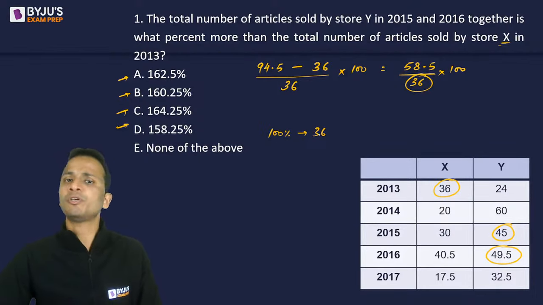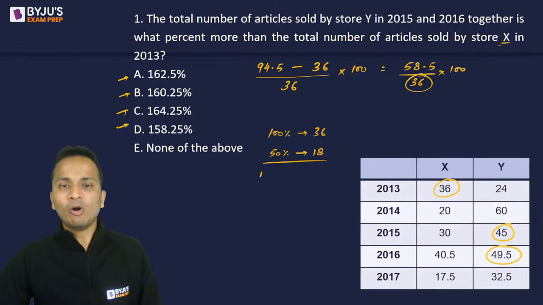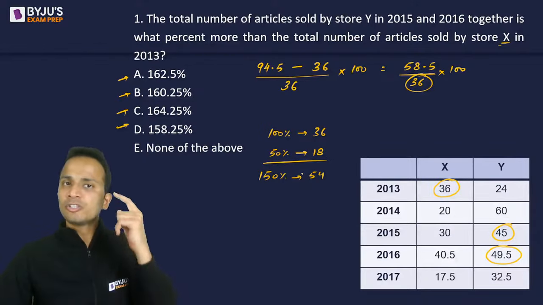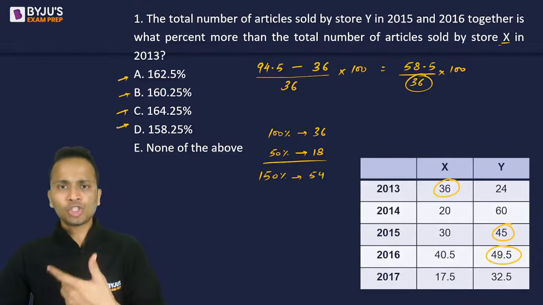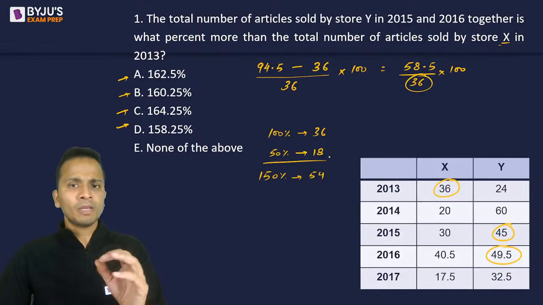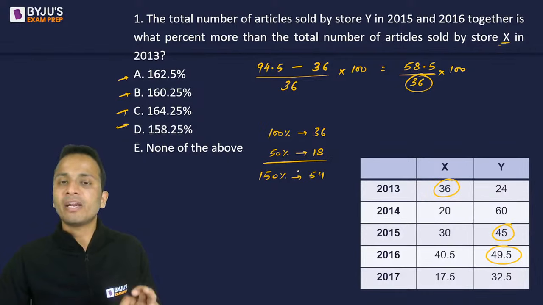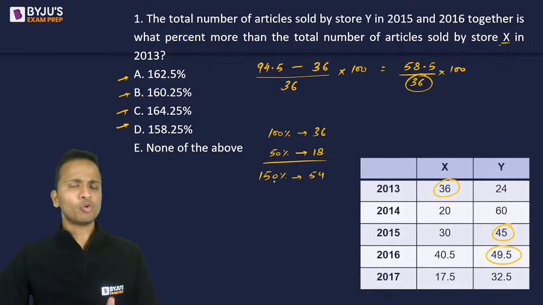ठीक है? So 100% is 36. Then 50% will be 18. So till now I have 150%, which is 54. The only difference is all these calculations run in my mind. I'm just showing it to all of you, but generally these calculations run in my mind. So 150% is 54.